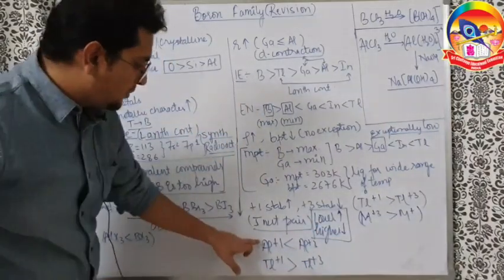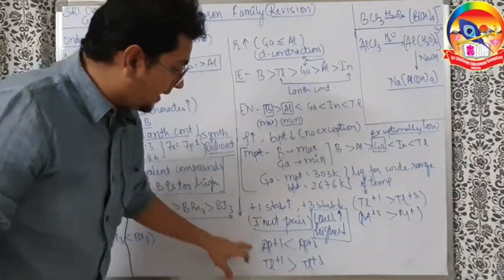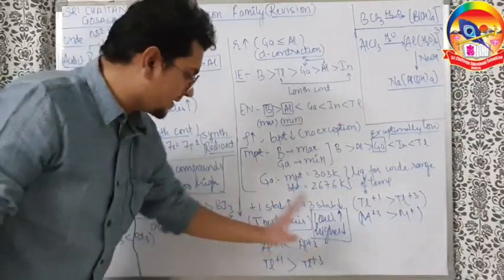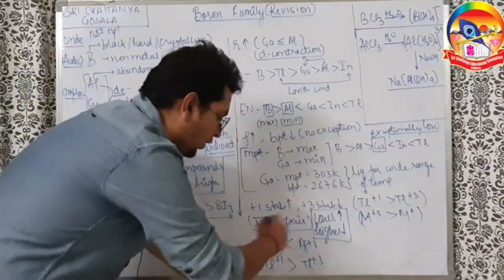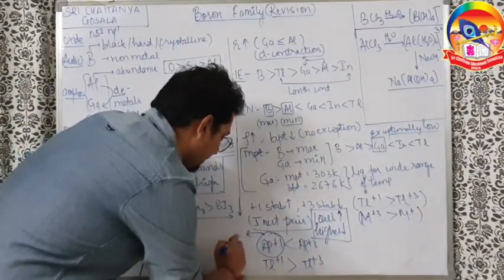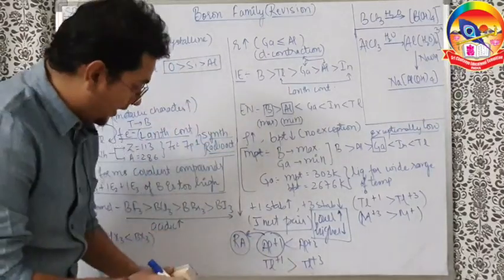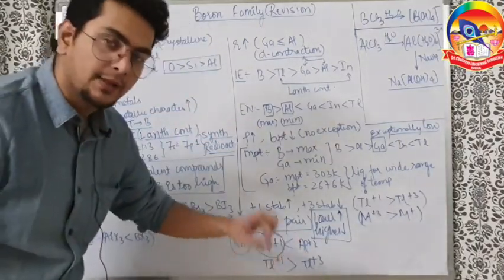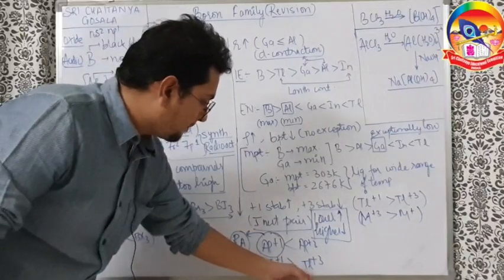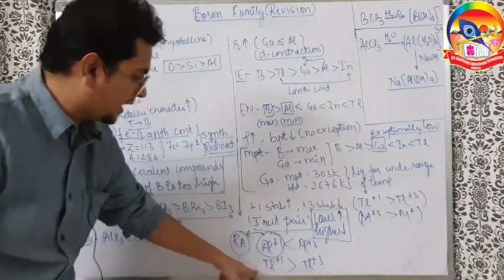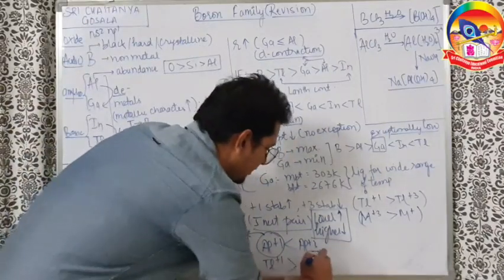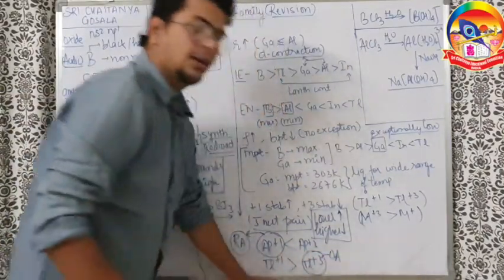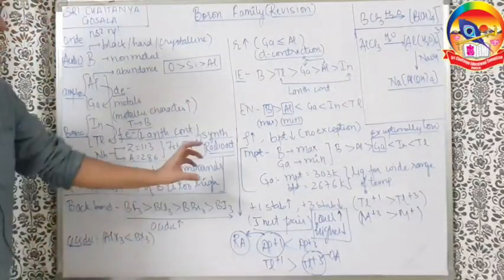That means aluminium +1 will desperately try to become +3, to become stable. So we can say aluminium +1 happily wants to get oxidized, so it is a reducing agent. Whereas thallium +1 is more stable, so thallium +3 will happily become +1. So thallium +3 wants to get reduced, so it is an oxidizing agent. This is what we can say regarding the inert pair effect.